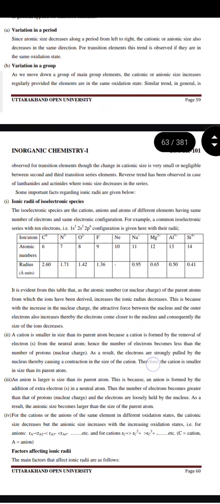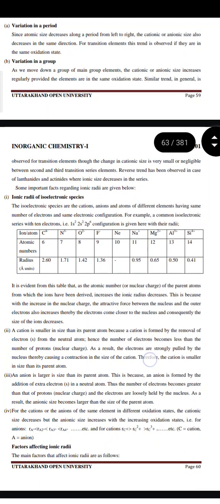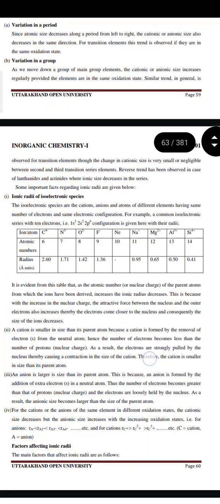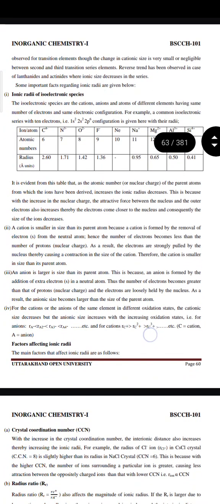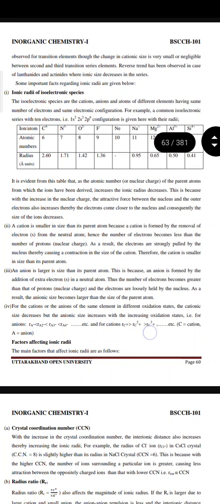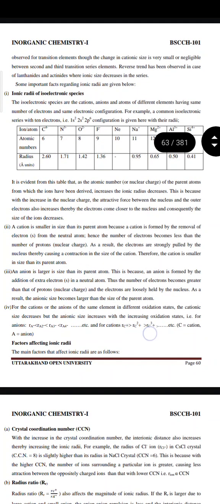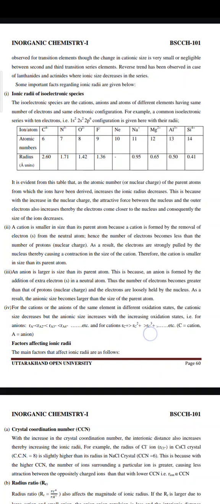Variation in a group. As we move down a group of main group elements, the cationic or anionic size increases regularly, provided the elements are in the same oxidation state. A similar trend in general is observed for transition elements, though the change in cationic size is very small or negligible between second and third transition series elements. A reverse trend has been observed in the case of lanthanoids and actinoids, where ionic size decreases in the series.